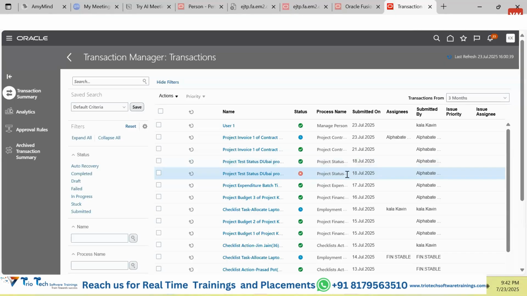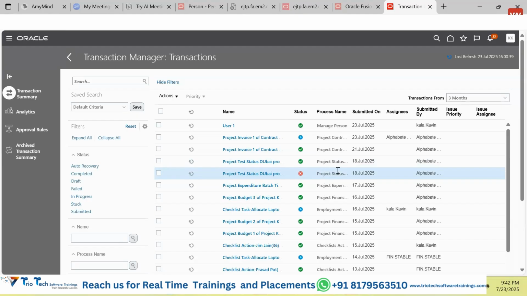Okay, on the 18th of July you tried to update, but your transaction has failed. Please submit your phone number again. He will again go to the UI and say, sorry to inform, but I am not able to edit that page because it says the transaction is locked. Why is it locked? You will say, okay, the transaction is locked because it is in error.